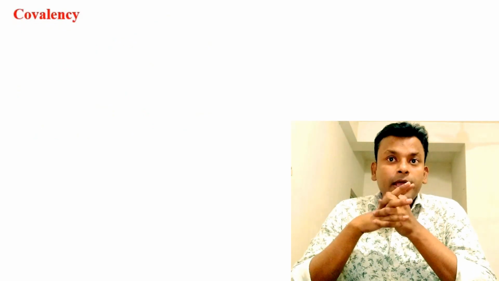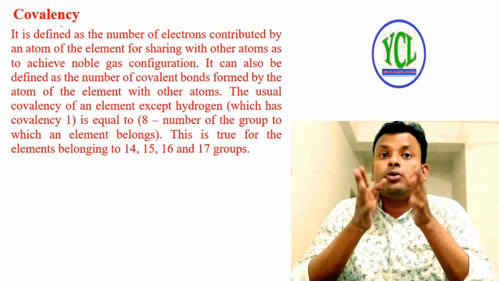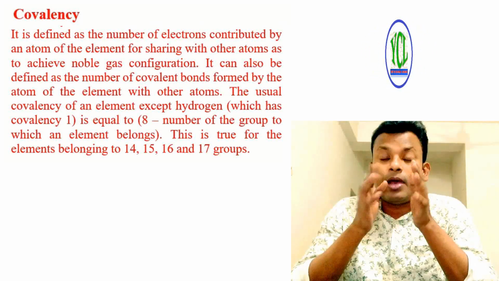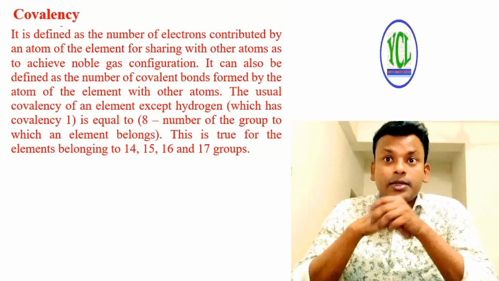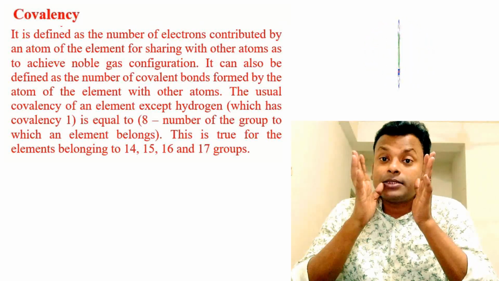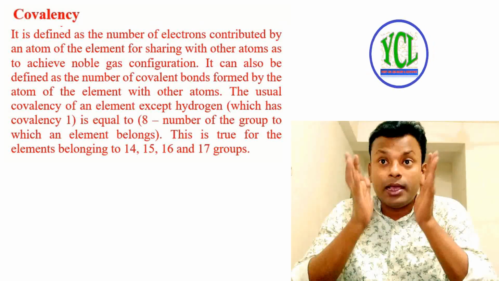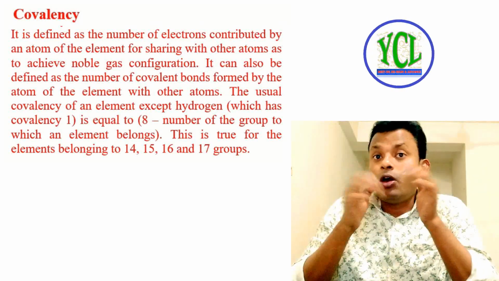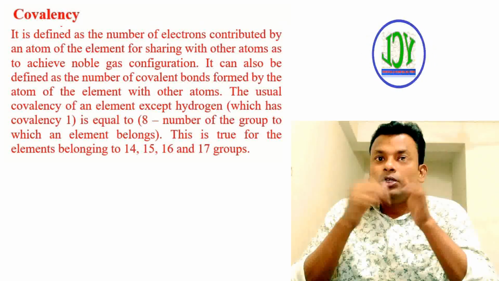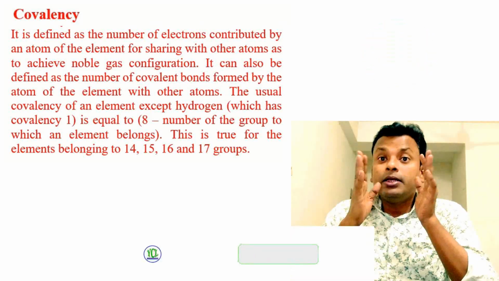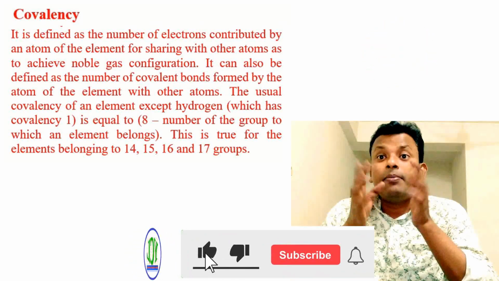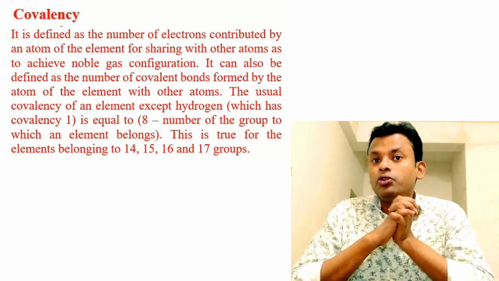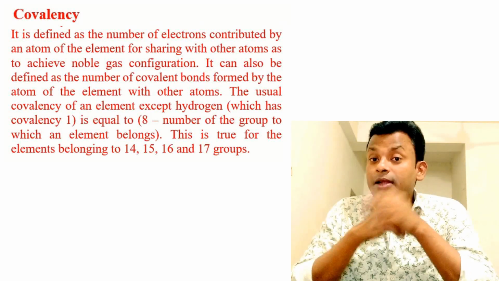Covalency. It is defined as the number of electrons contributed by an atom of the element for sharing with other atoms so as to achieve the noble gas configuration. It can also be defined as the number of covalent bonds formed by the atom of the element with other atoms. The usual covalency of an element, except hydrogen, which has covalency 1, is equal to 8 minus the number of the group to which the element belongs. This is true for elements belonging to groups 14, 15, 16 and 17.